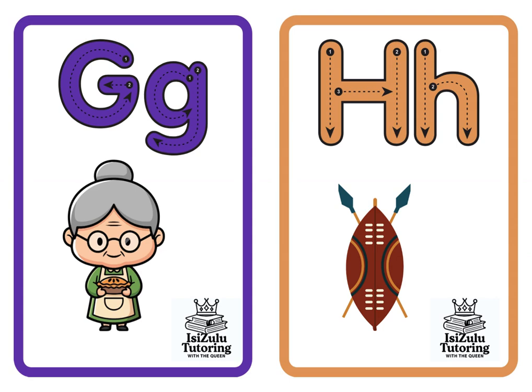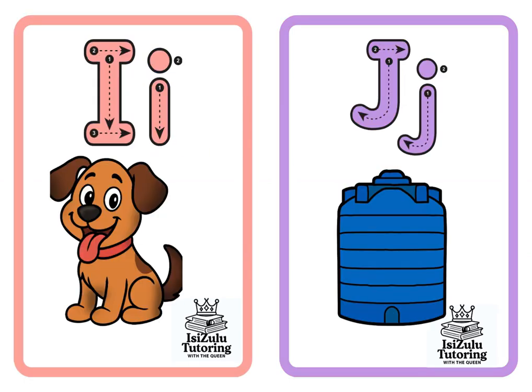Then after ha, we have i for inja, a dog. Then j for ujojo, which is a water tank. Ujojo, j.